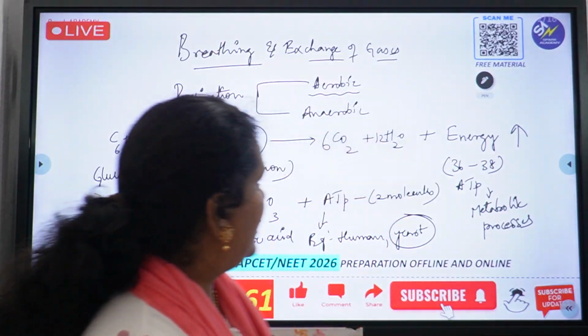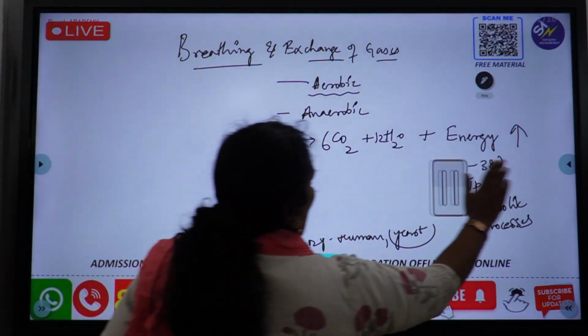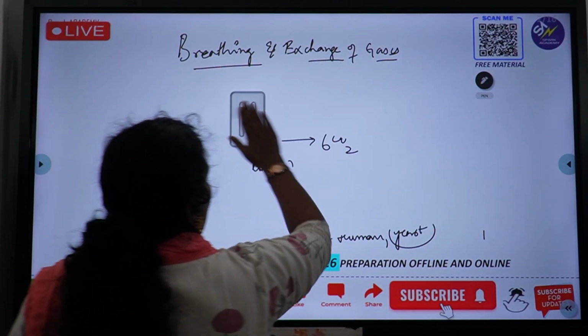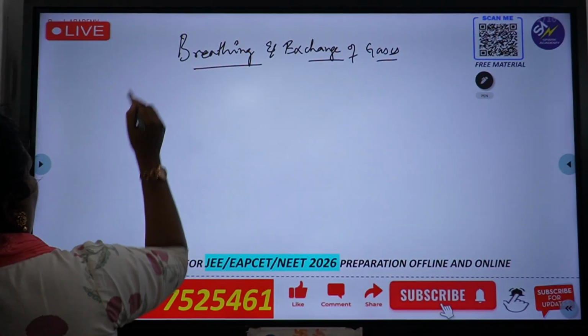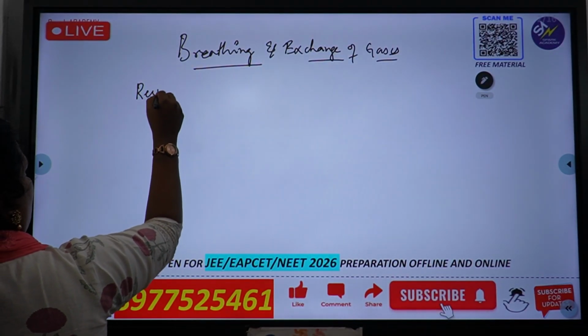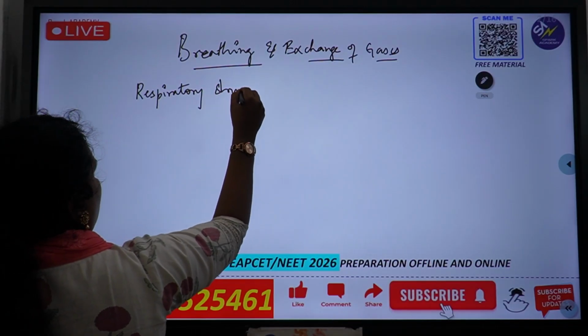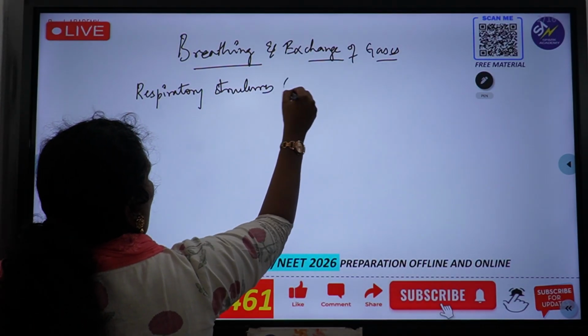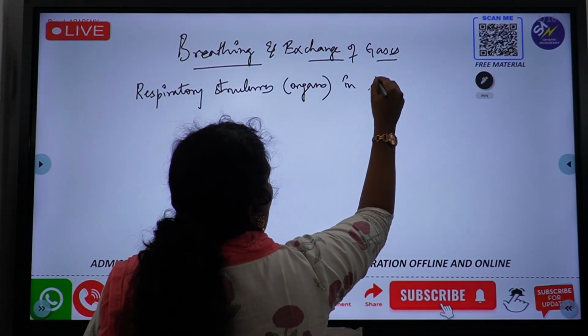Now let's get into the next topic of this chapter, and that is, what are all the respiratory structures which are in the animal kingdom? So we are going to learn respiratory structures or organs in animal kingdom.